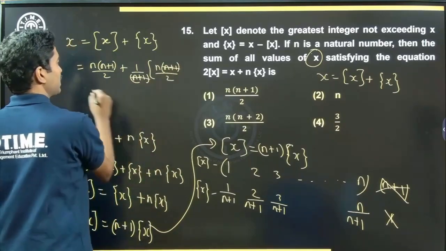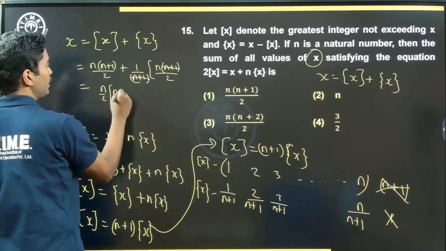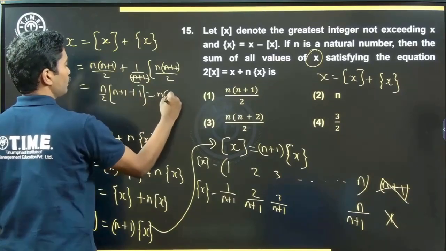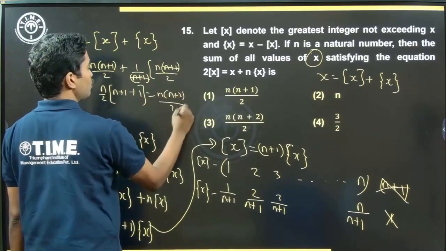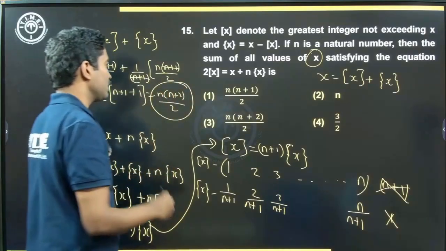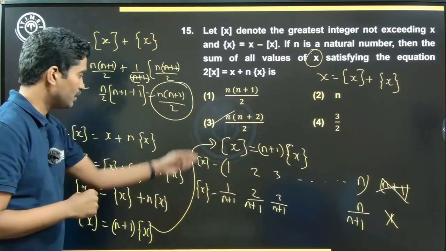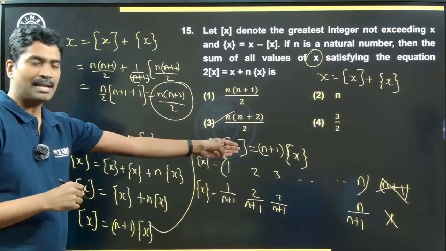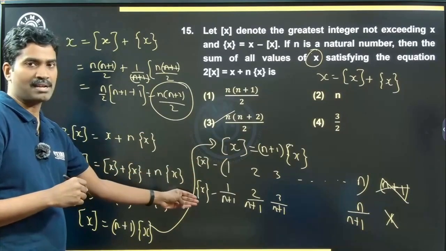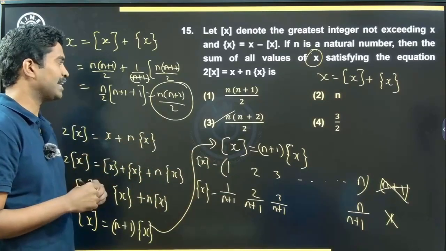n plus 1 cancels. You have n by 2 here, n by 2 here. n by 2 into n plus 1 plus 1 equal to n into n plus 2 by 2. This is what we finally need. n into n plus 2 by 2. That's option 3. We found out for fixed n plus 1, we found out the value of greatest integer function and fractional value of x, and then we added all these values and then we got n into n plus 2 by 2.